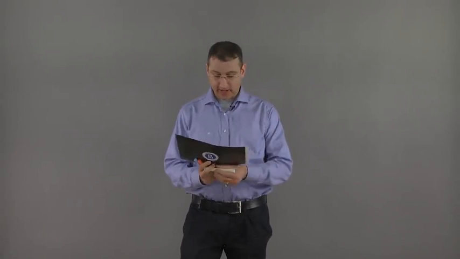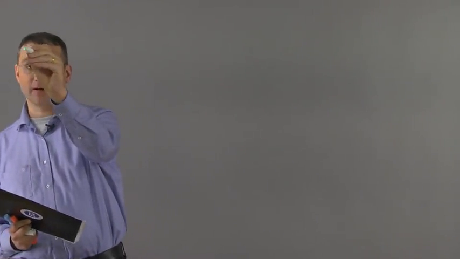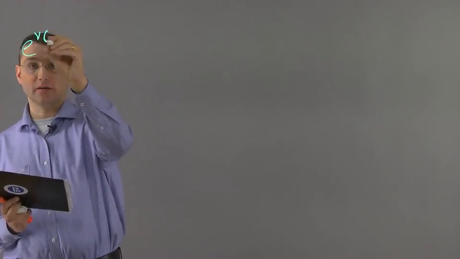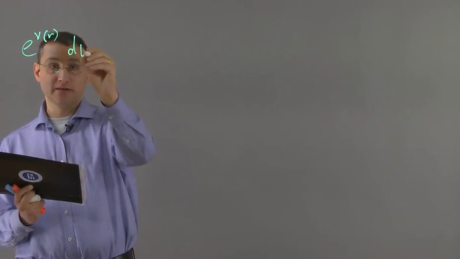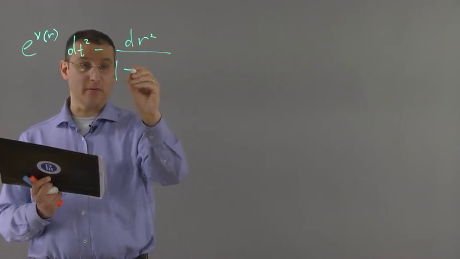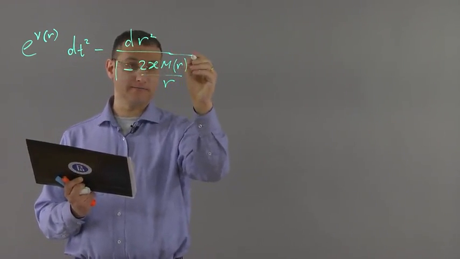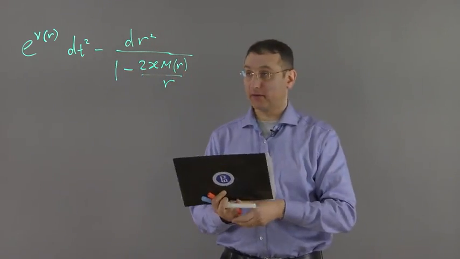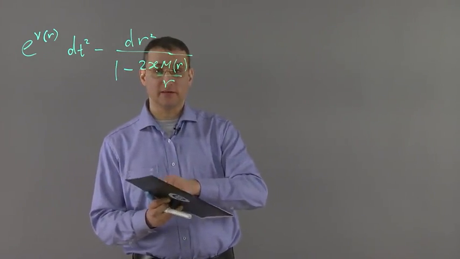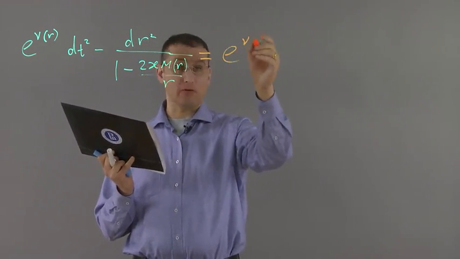Now everything is ready to draw the Penrose-Carter diagram for spherical star solution. So we have to separate the relevant two-dimensional part of the metric, which, as one can guess, is just this one: dt squared minus dr squared over 1 minus 2 kappa m of R divided by R. And we represent this as follows. So this is just exponent up to conformal factor.